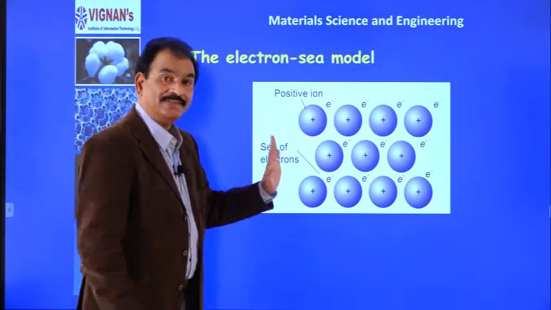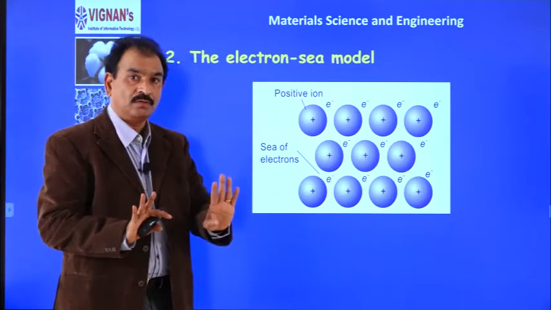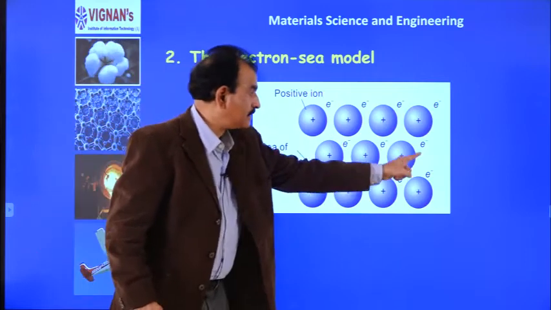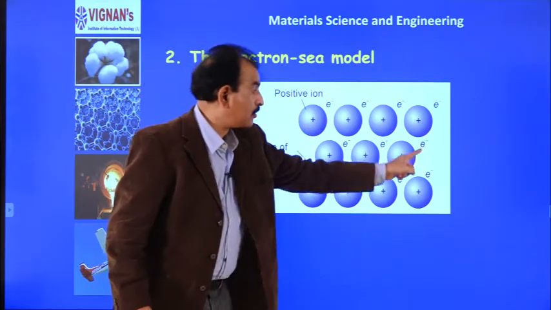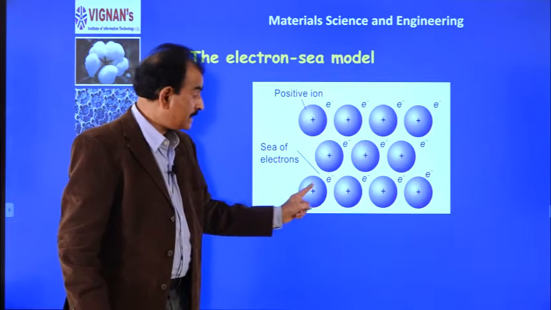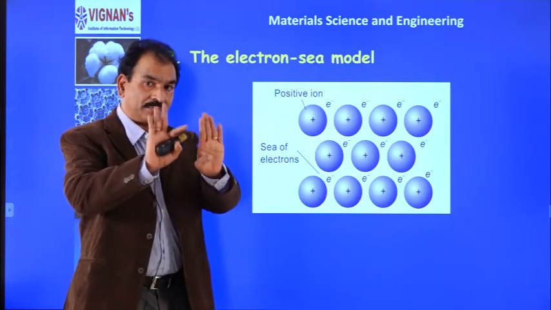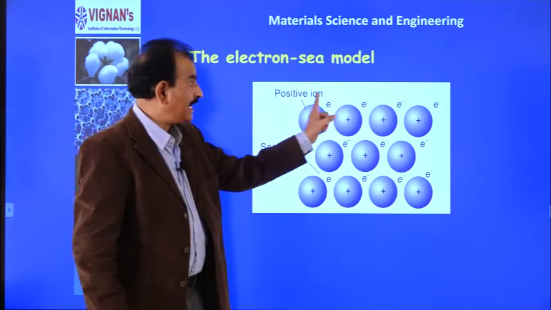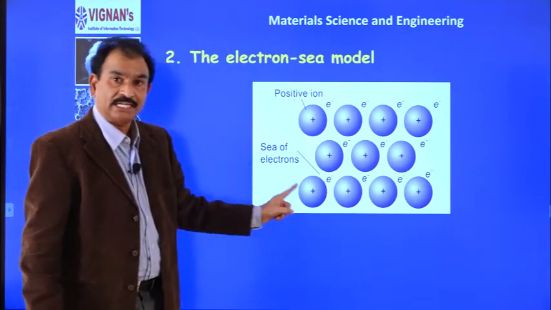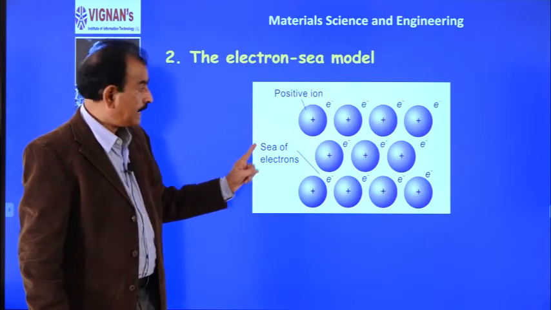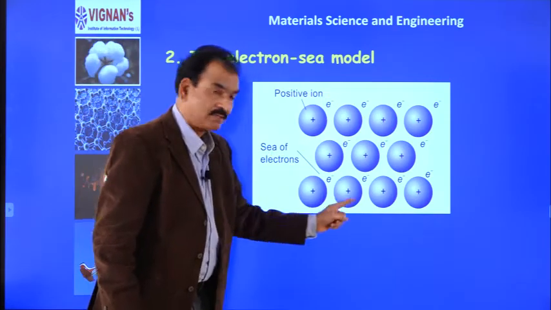So now if we see the charge of these two, one is sea of electrons or cloud of electrons, the other is the positive ion core. So, we have two types of charges. Freely moving electron cloud is negatively charged, and there is the positive ion core.